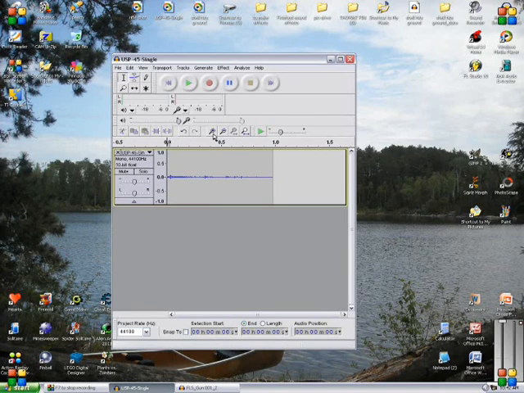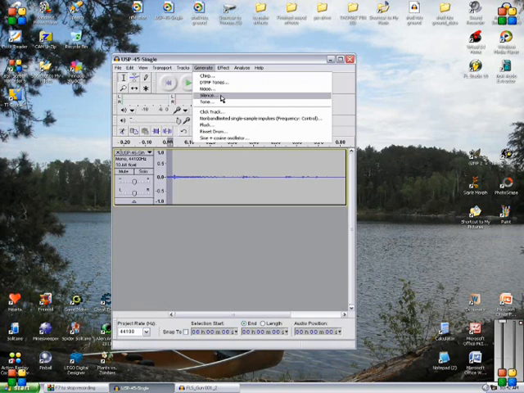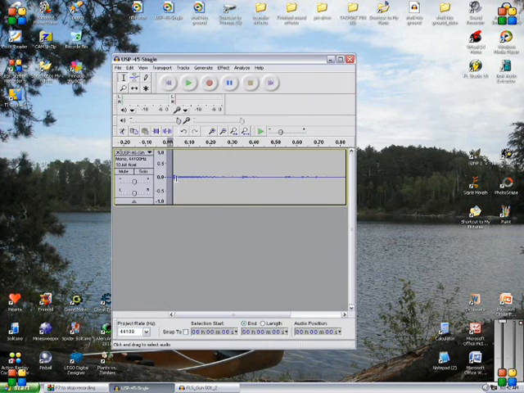Then you're going to zoom in quite a bit and delete what isn't the shell hitting the ground. Whoops. You have to generate silence, my bad. So do not delete it, generate silence. So just highlight what you want to delete and generate silence.